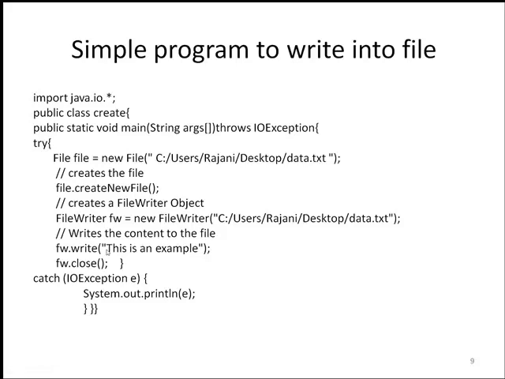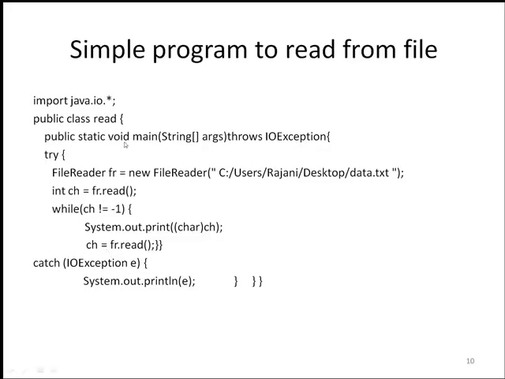Now how to read content from the text file. For that, first create an object of the FileReader class. FileReader class is used to read character type of data. Here I want to read data from data.txt, which is located on the desktop. I am using the read method from FileReader class to read the content from data.txt. This read method will return -1 if there is no character, or if it is the end of the file, or if the file is empty.